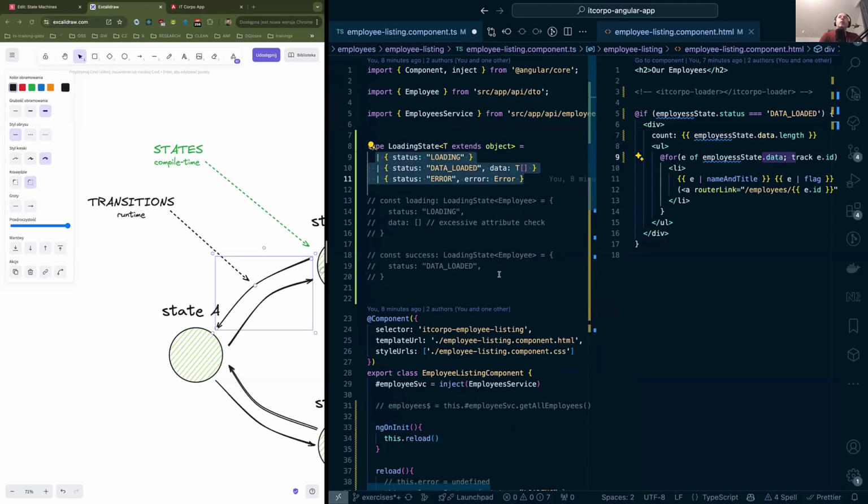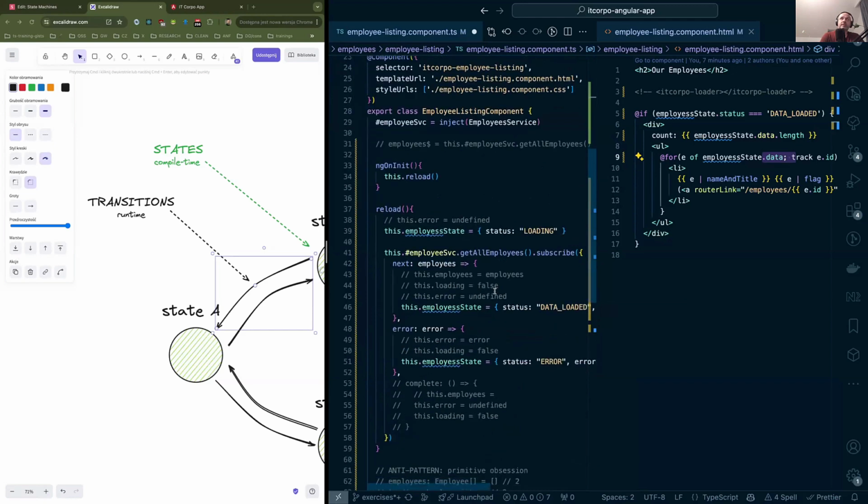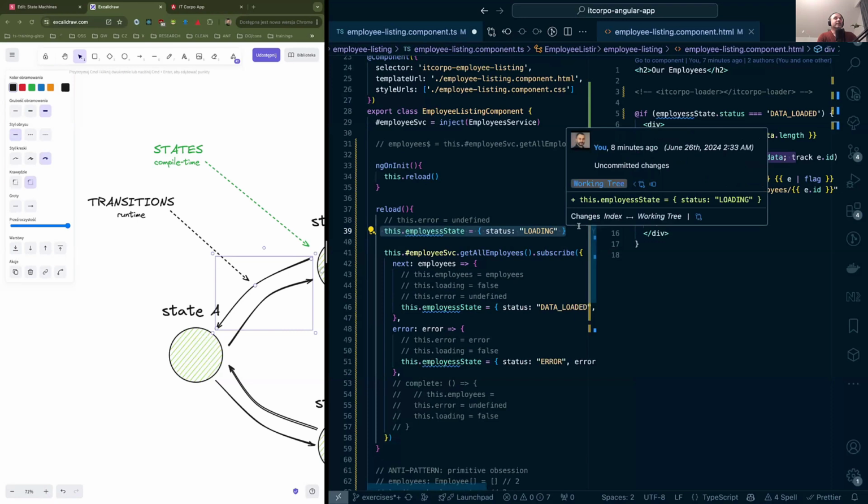And by the way, what would be an action in this case? An action in an NGRX store would basically be to make a transition from state A to state B, which would be even more awesome to combine the approaches.